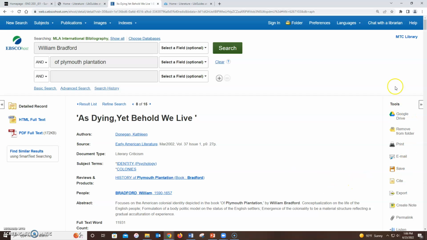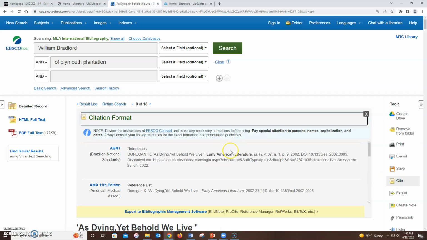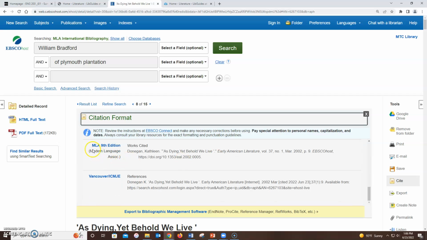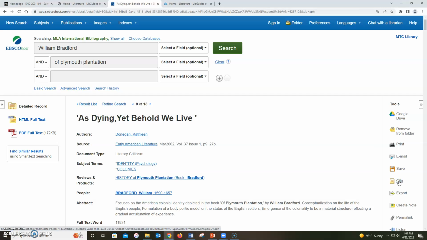I may also note in the Tools menu, there is an icon labeled Cite that provides citations for various different formats. You will want the one labeled MLA 9th edition. These citations are largely correct, although you may want to check them to make sure there's no formatting problems, such as the author or title in all caps, and also that there's the correct page numbers, not just the first page that the article appears on, as this one has. And that is how you search the MLA bibliography and other EBSCO databases.